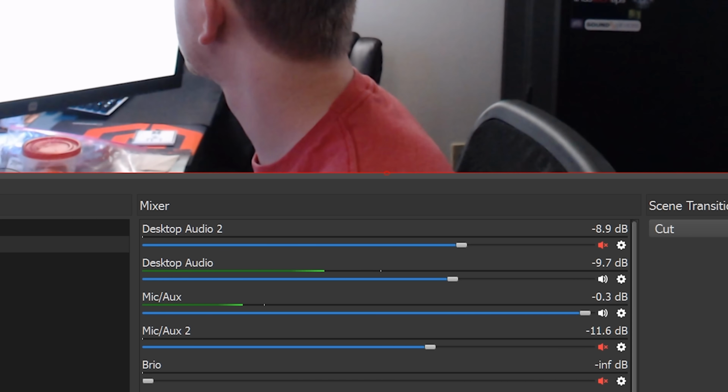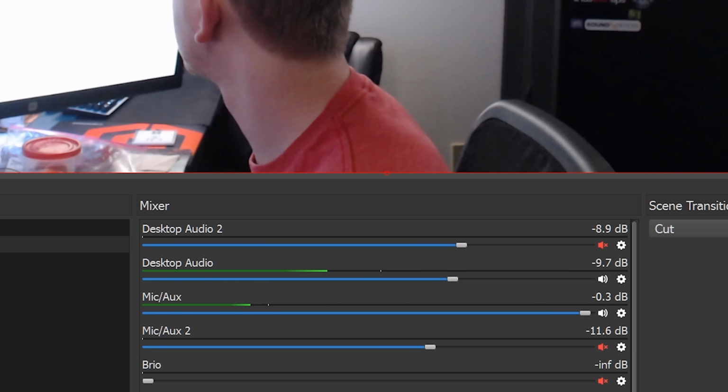The mixer panel itself contains audio bars for the different audio sources in a given scene. This does include the microphone and desktop audio devices selected in your audio settings, as well as any specific sources in a scene that also provide audio. For example, if you add a capture card for capturing console gameplay to a scene, a volume bar for that capture card's audio input will also show up. Audio sources are listed by the name of the source, either the kind of source added, or Desktop Audio Device 2, Mix/Aux, or Mic/Aux, etc.